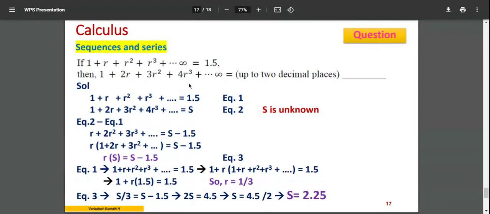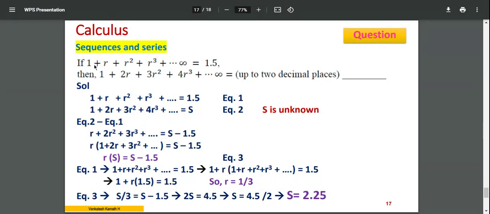Now the problem is different here. The question is, if 1 plus equation up to infinity is 1.5, then they have given one more series, 1 plus 2r plus 3r square plus 4r cube plus up to infinity, and you have to answer up to 2 decimal places. This is an important thing. If you have a fill in the blank question, with 2 decimal places or 3 decimal places, just specify it precisely and give only that answer. 2 decimal means 2 decimal accuracy. Don't give all possible answers. Round it up to the decimal.